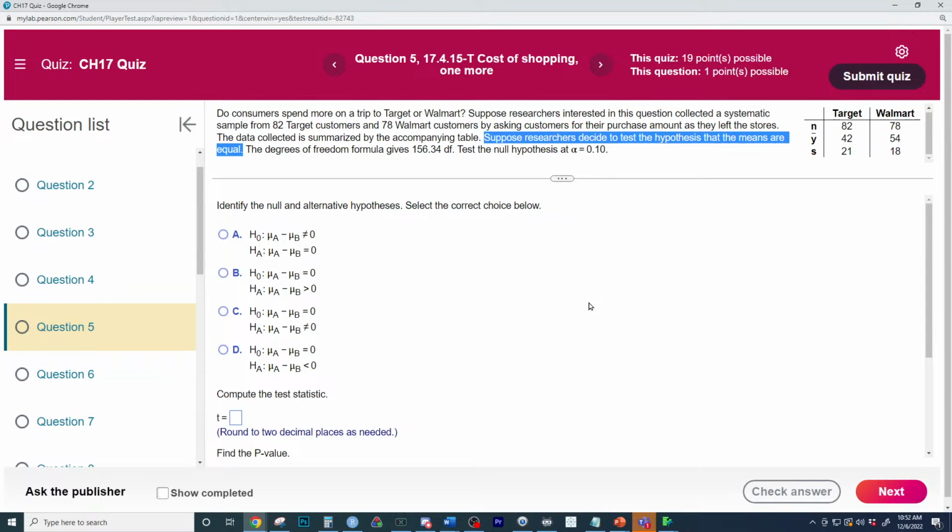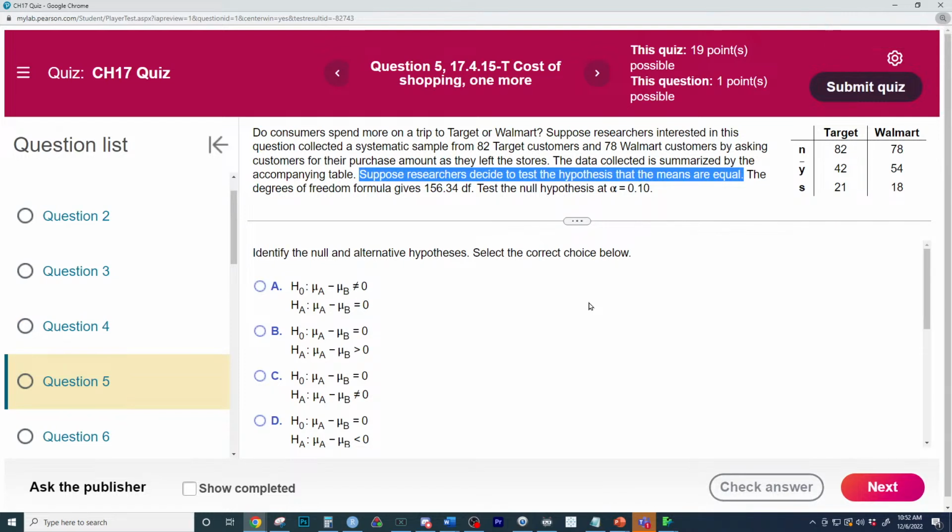So explain to me the context of this problem. They are trying to compare what right here? They're seeing if there's a difference between what? What is the point of the question? Really good stuff right here to think about. So is there a difference between the average amount that people spend at Walmart or Target?